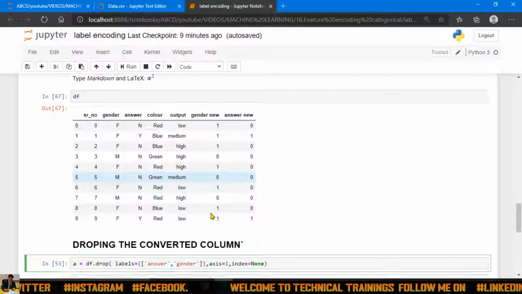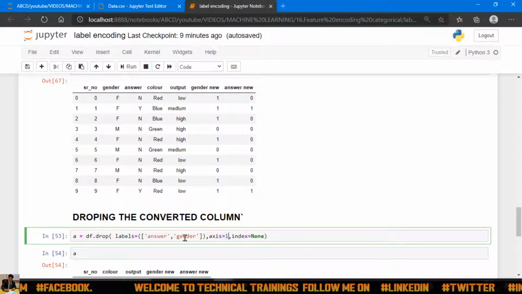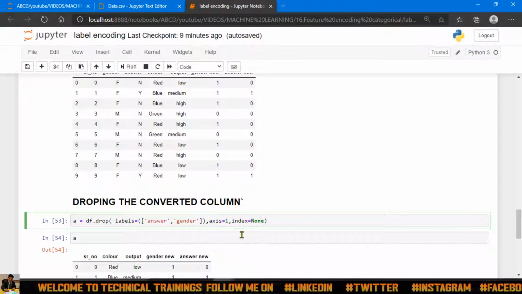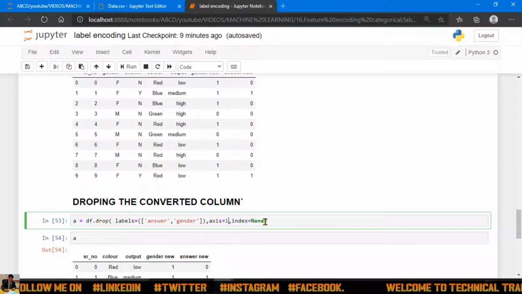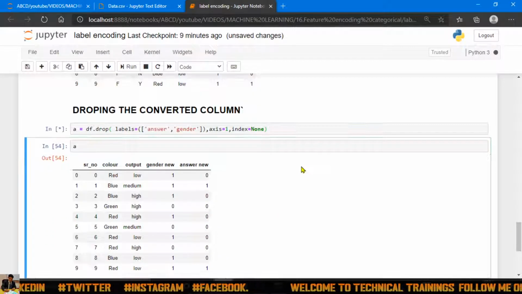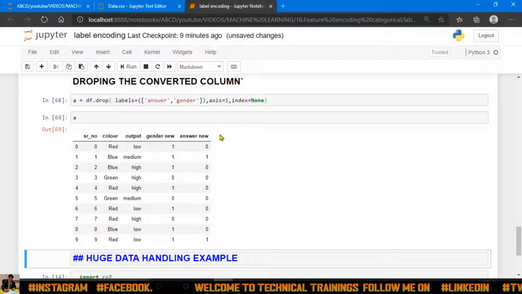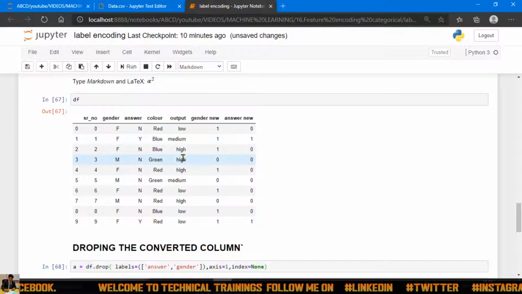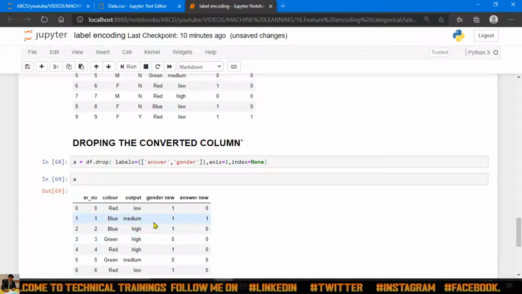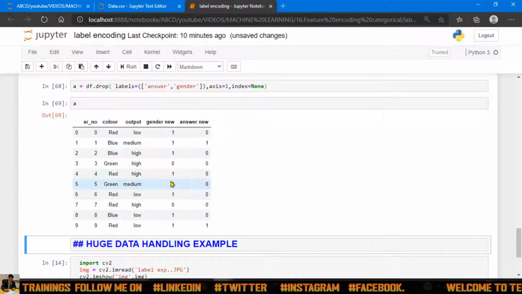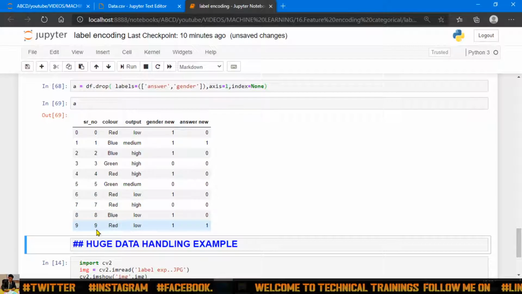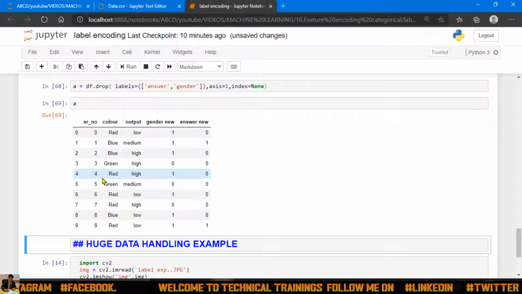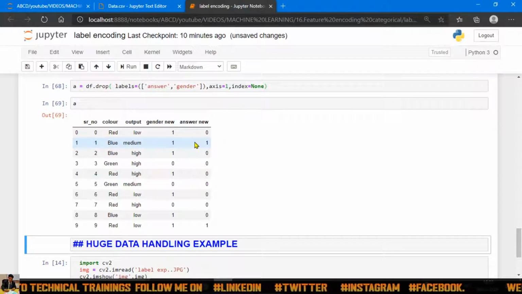That's why I'm taking 1 and giving the column name. If I make it 0, I have to give the row name. Index equal to none means index is directly equal to labels, and you can remove this index also. Now if I print this, see my gender column and my answer column are not available in the newly created data set. It is also interesting that you can convert the color column and output column also. After converting these two columns, my data set will be very easy and perfect for my machine learning model. So this is the topic that I want to discuss in this video.